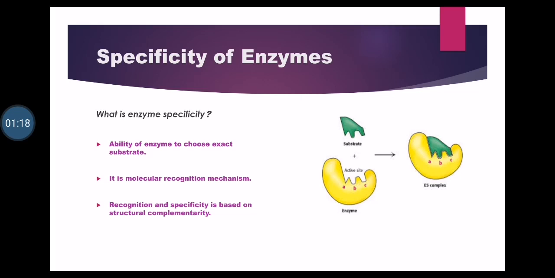It means the active sites have a specific shape and the substrates also have a specific shape. So these molecules recognize each other and then bind with one another, and in this way enzymes can perform their action. So there is a structural complementarity between the active site and the substrate.